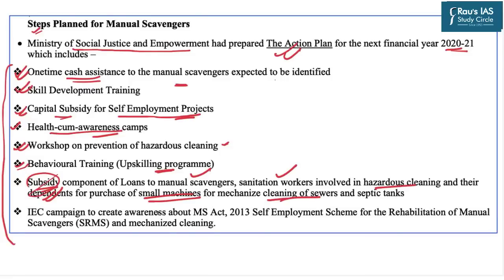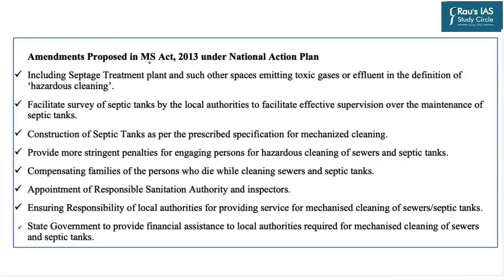Further, the campaign to create awareness about the MS Act 2013, the self-employment scheme for the rehabilitation of manual scavengers, and mechanized cleaning were the important pillars laid down under this action plan. Further, this action plan also recommended certain amendments which should be made in the Manual Scavenging Act 2013.